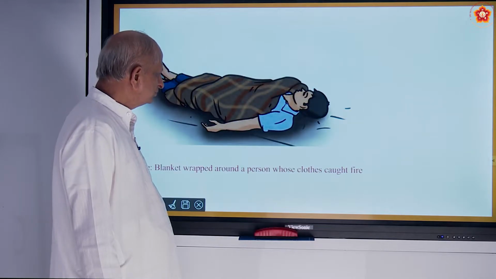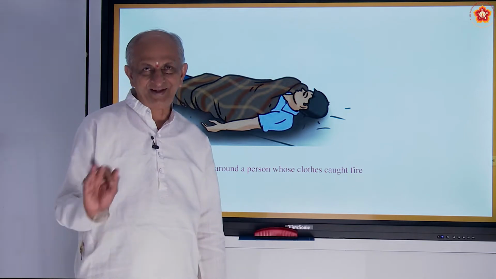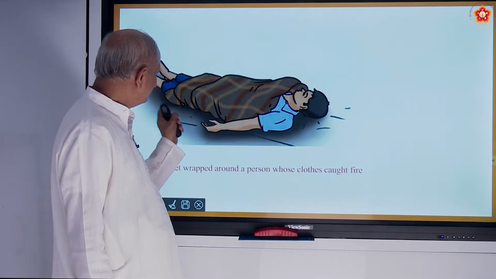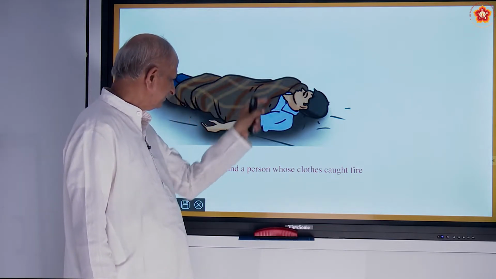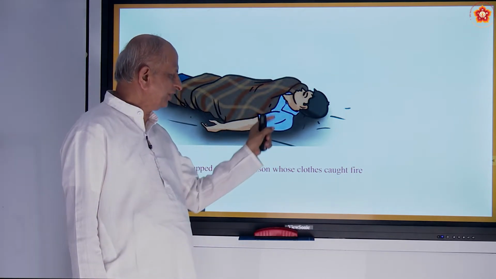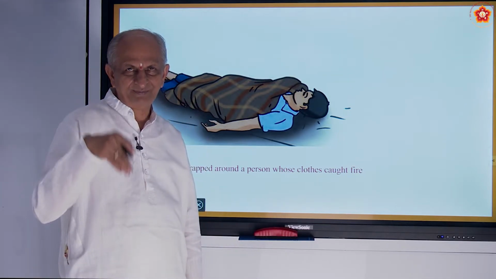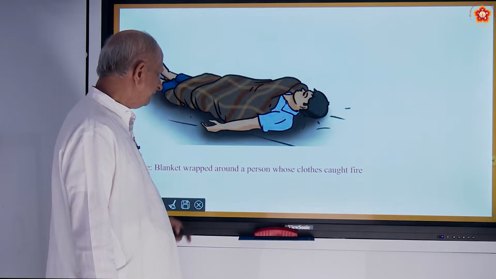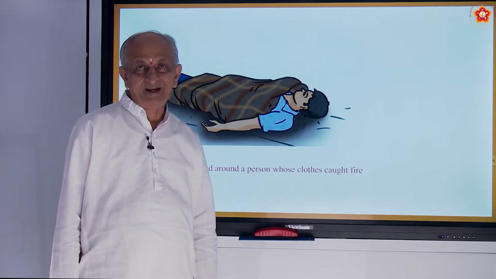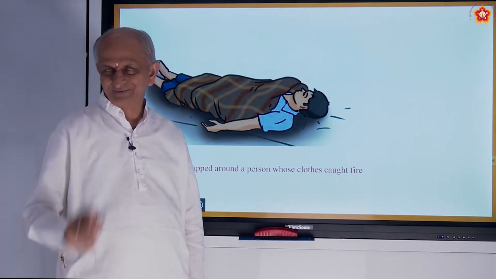And also we know, here you see a person, he is not dead, he is alive. Do not think that he is a dead man. What they have done, they have covered him with a blanket. Because some fire has caught him while doing some service, and to avoid that fire from making him get burnt, they have covered him with a blanket. You can use gunny bags also, but do not use water.